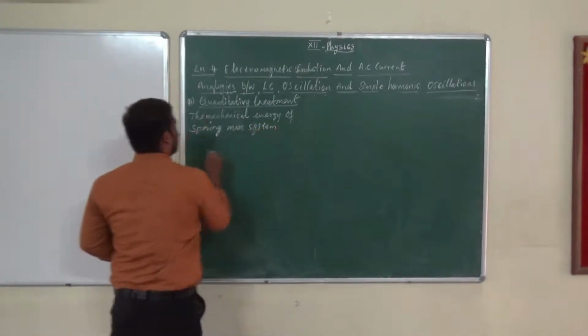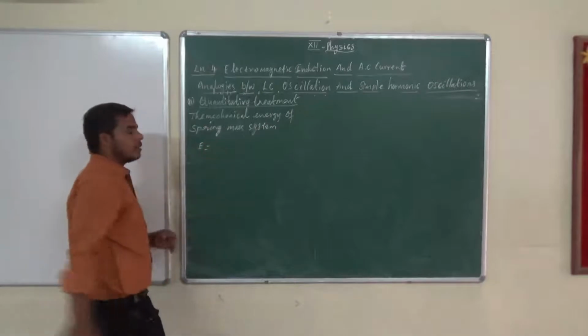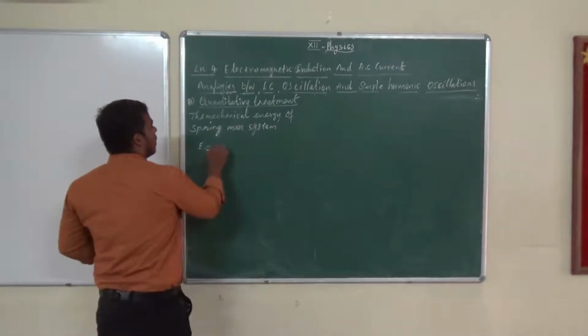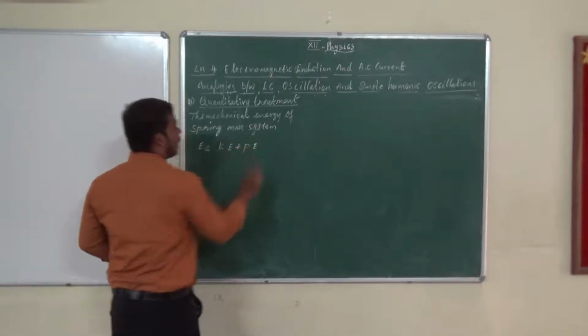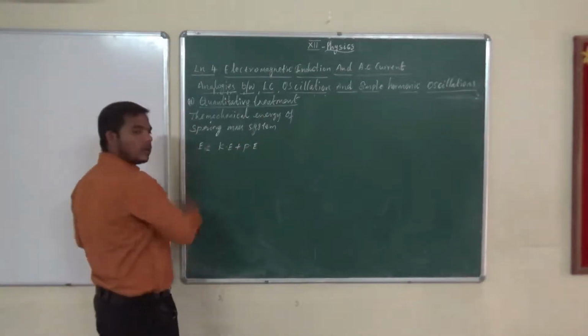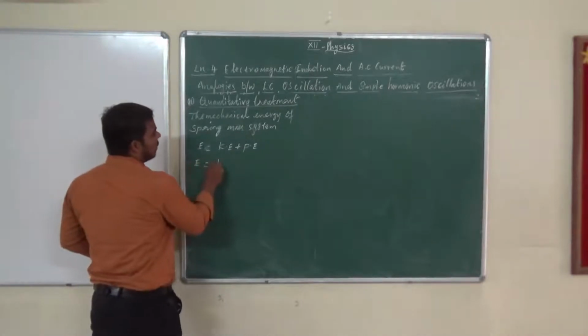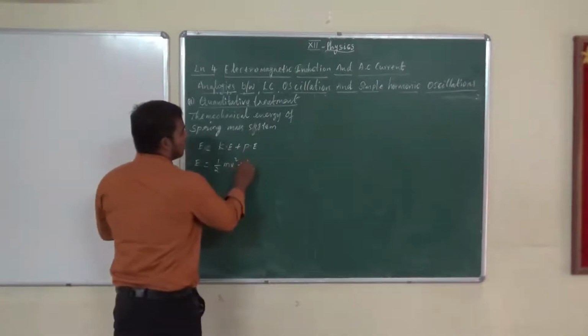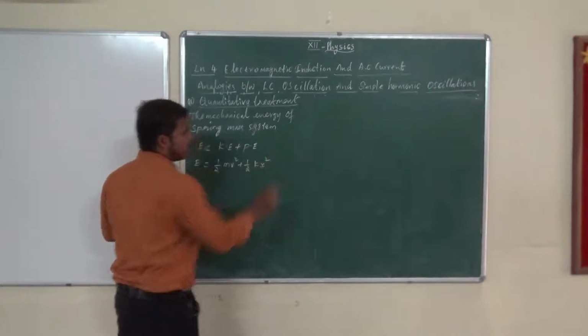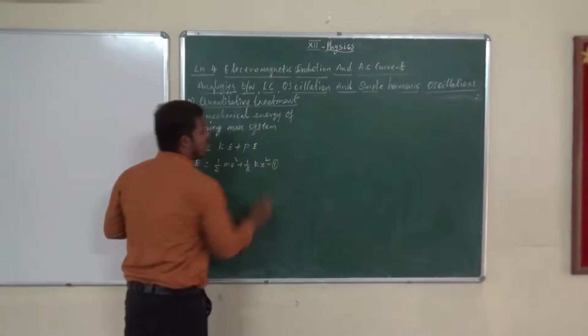So what is the energy? The energy equation we can write like this: E is equal to the sum of the kinetic and potential energy. We already know what kinetic energy is. So E is equal to 1 by 2 m v square plus 1 by 2 k x square. Consider this as equation number 1.